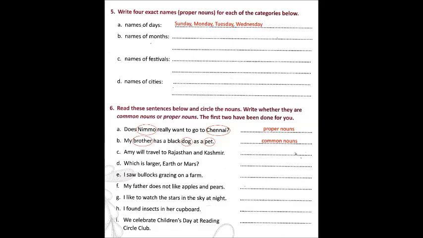In this sentence, Nimu and Chennai, these both are proper nouns. Nimu is a name of a person, Chennai is name of a place. So both are proper nouns. Second one is, my brother has a black dog as a pet. Here in this sentence, brother, dog, pet, all these three nouns are common nouns.